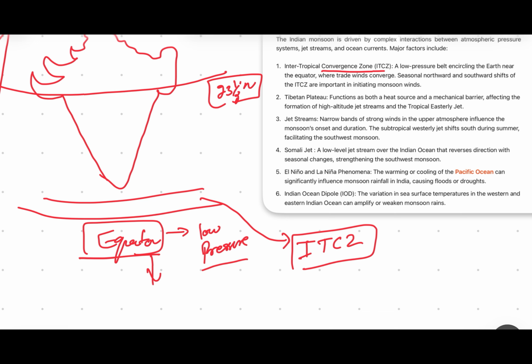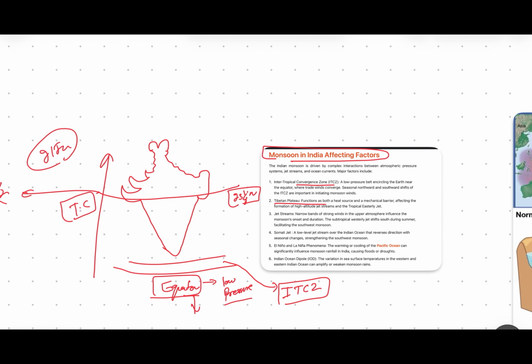The second thing is the Tibetan plateau. Why is it very important? The Tibetan plateau is all bare land, and when the sun is above it in the northern hemisphere, it becomes warm.